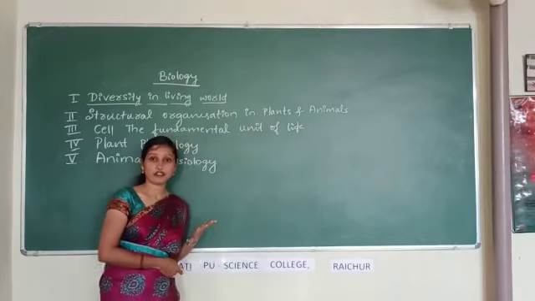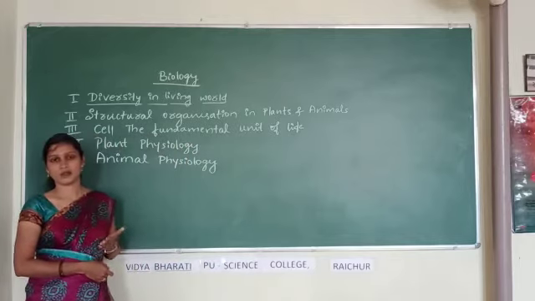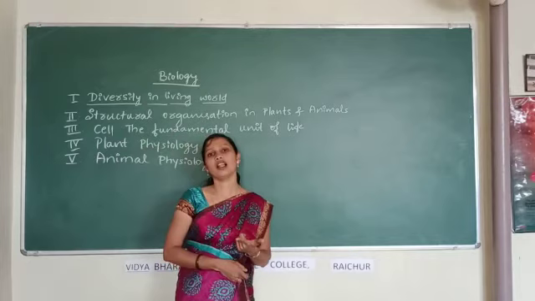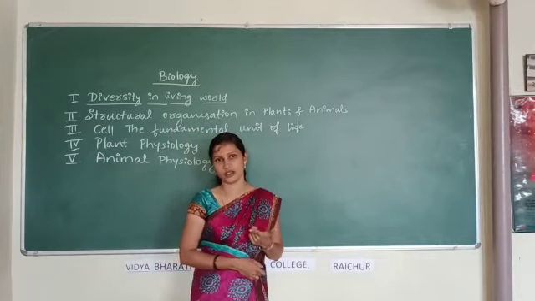Then the fifth one is locomotion and movement, sixth one is nervous system, and seventh one is chemical coordination and integration.